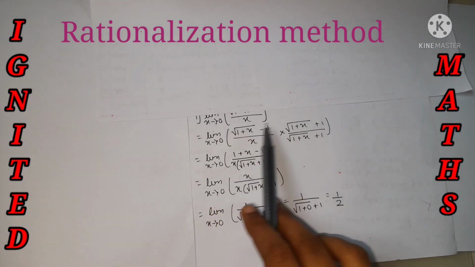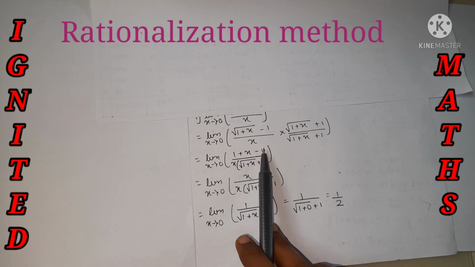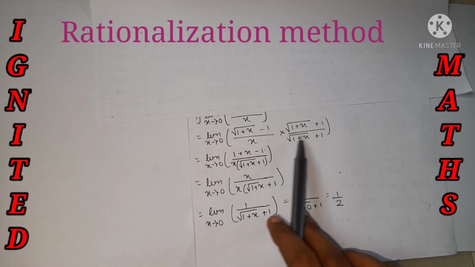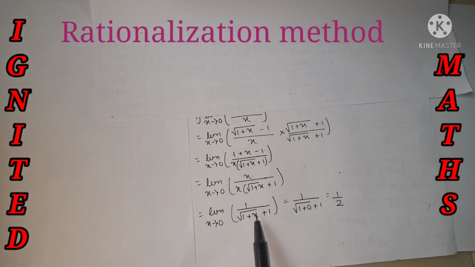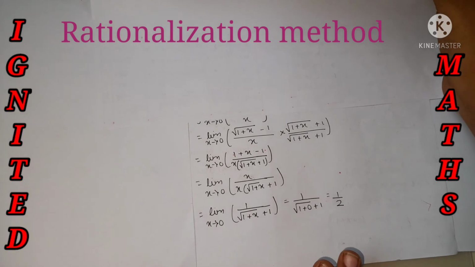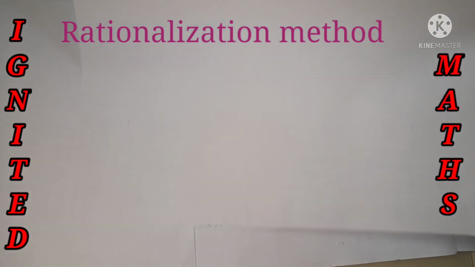If we do the multiplication in the numerator, we get 1 plus x minus 1. Here 1 minus 1 cancels off, and x cancels with the x in the denominator. Now we just put in the limit and we get the answer. We have done the simplification using the rationalization method and got the answer.